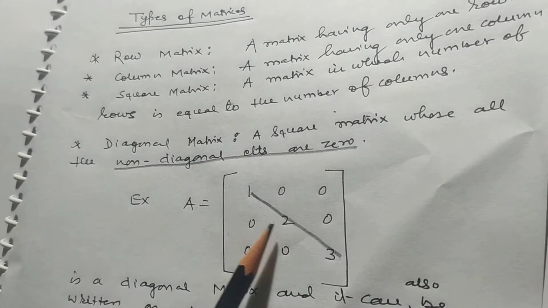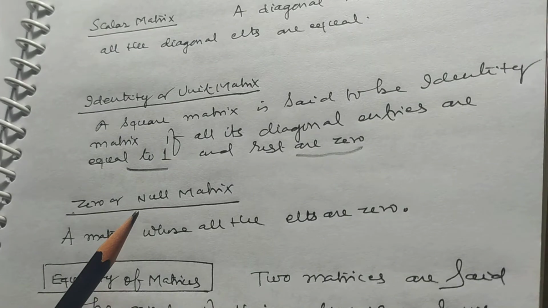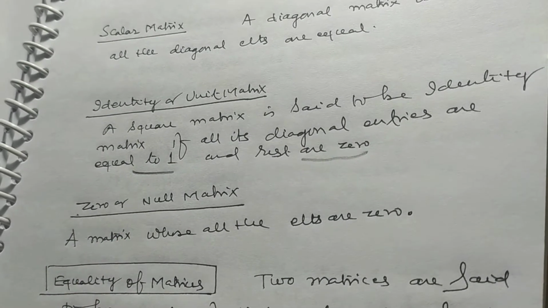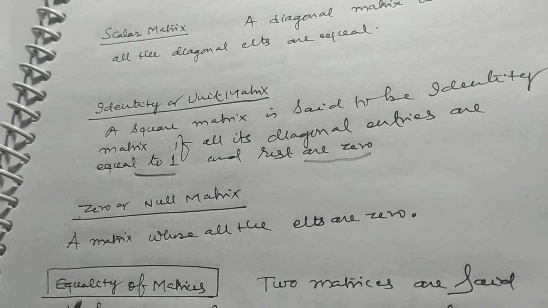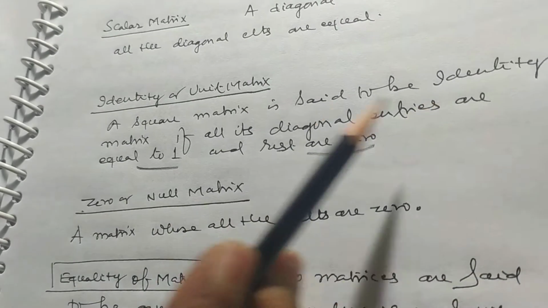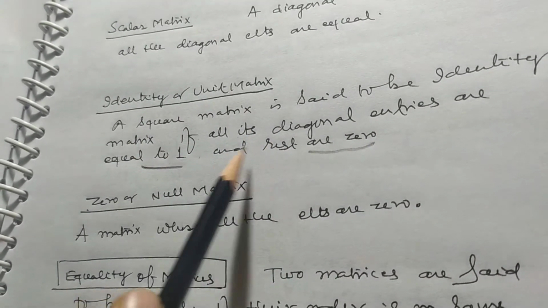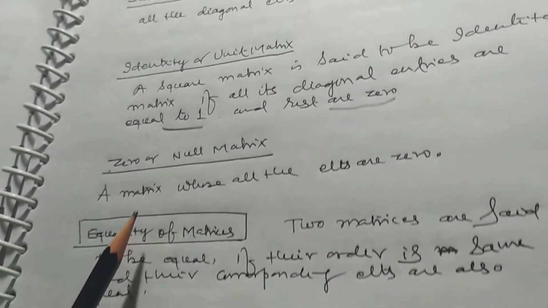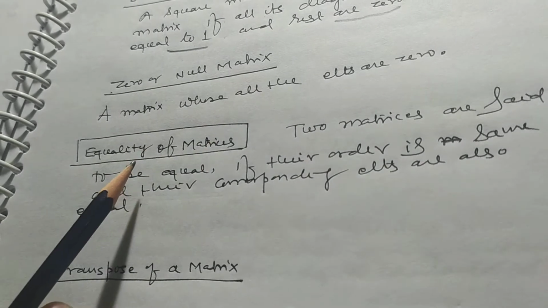If all the elements of the diagonal are 1, then it is known as identity or unit matrix. Zero or null matrix: a matrix whose all the elements are 0.